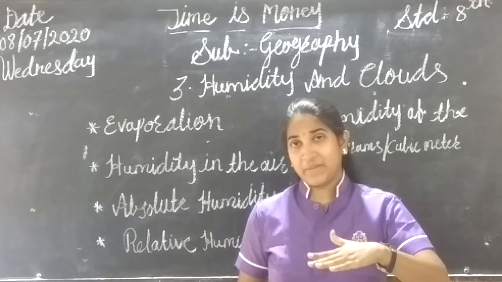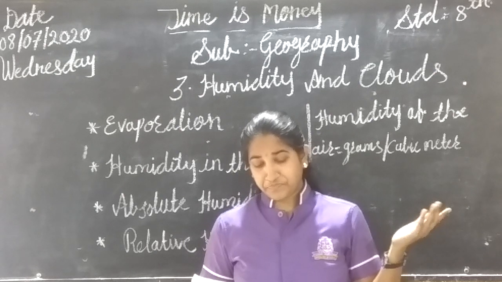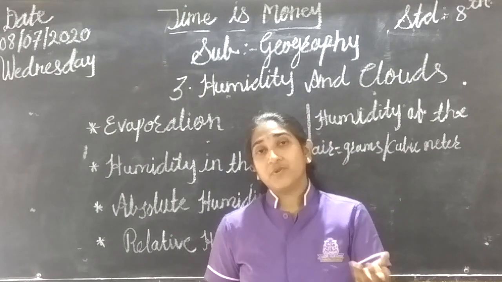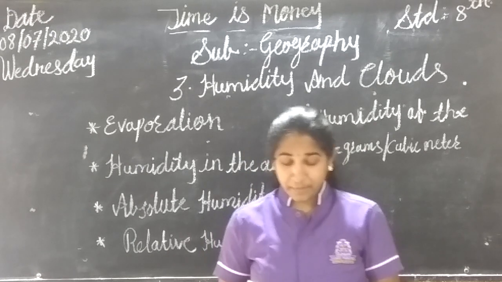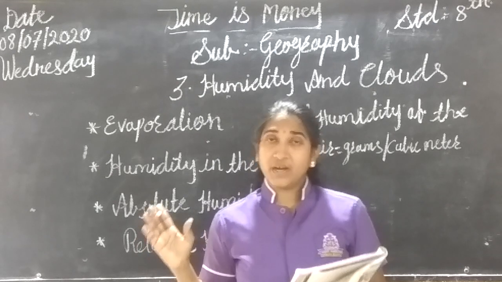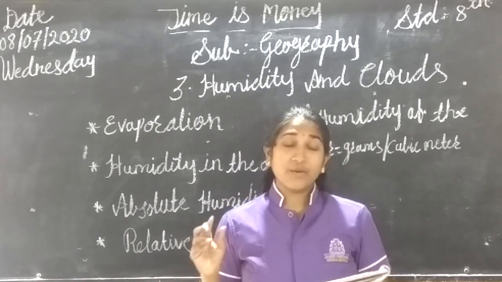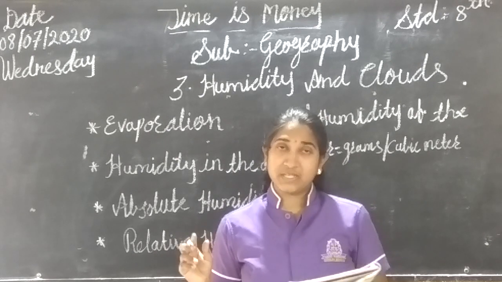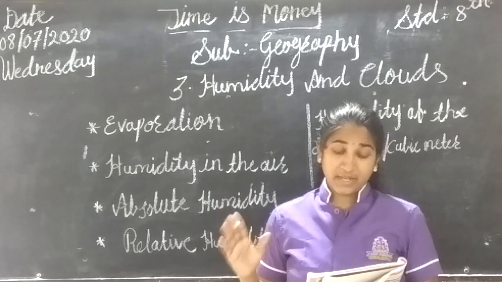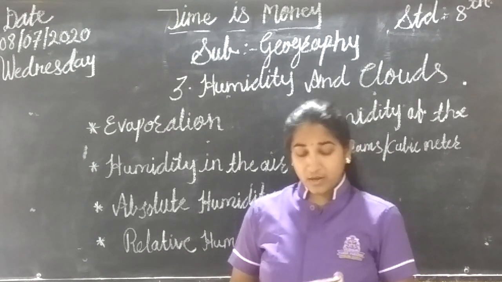Everything has a capacity, and the same thing happens here: at a certain temperature only, there is some level up to which air can hold moisture, and this is called the saturation of the air. What is saturation? At a certain temperature, the moisture holding capacity of air becomes equal to the proportion of moisture present in it. This condition of the air is called saturation of the air.